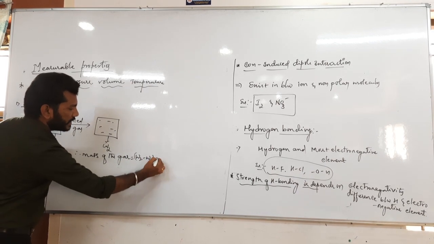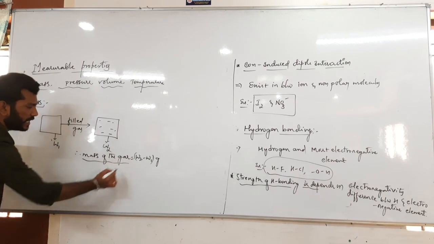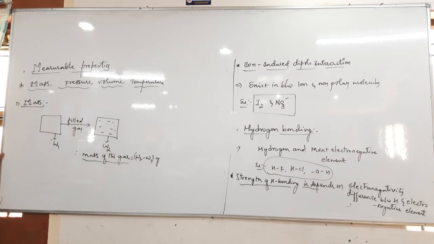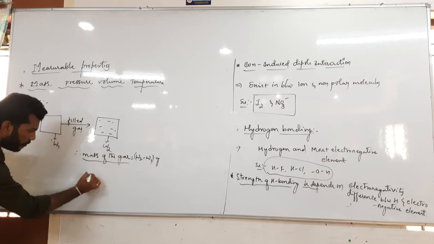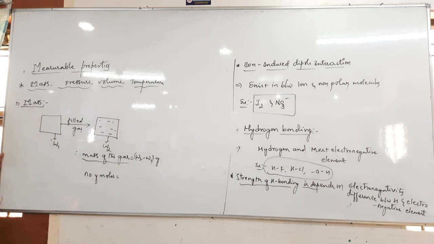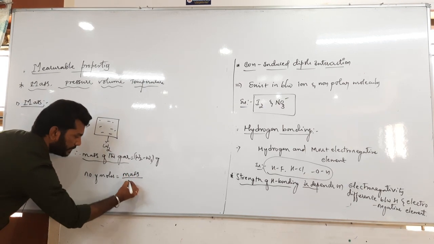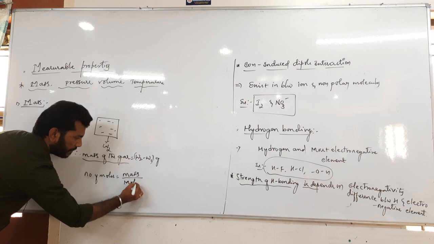The mass of the gas has to be associated with one particular factor, the number of moles. The number of moles equals mass divided by molecular mass.